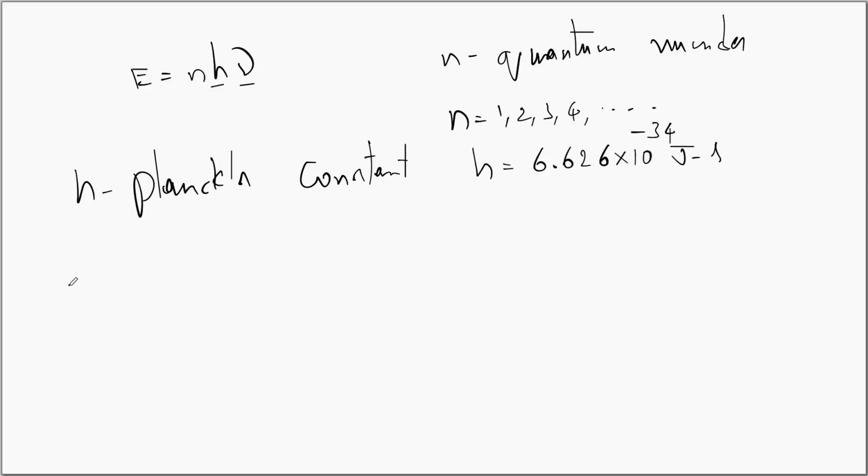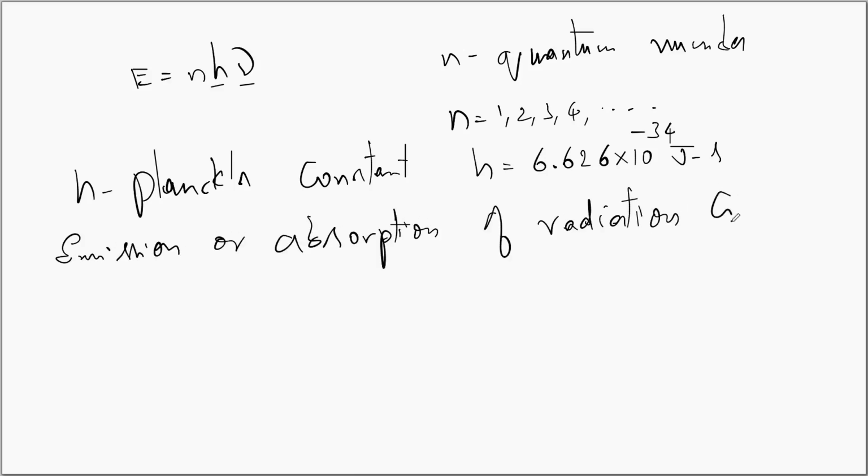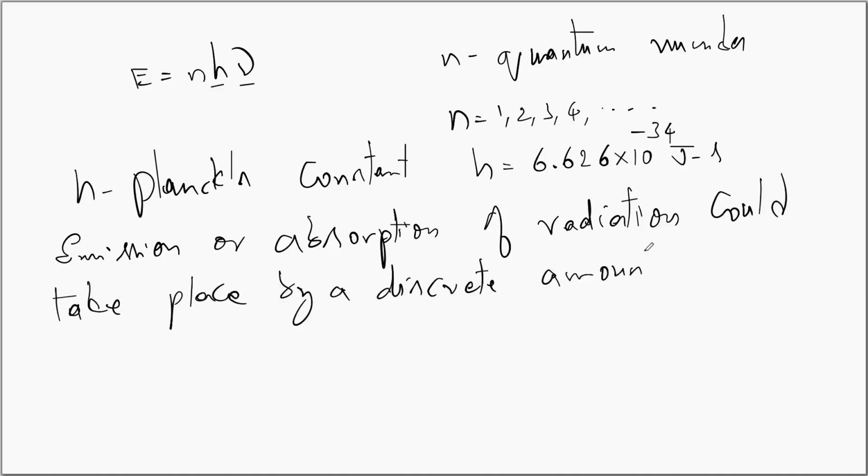So emission or absorption of radiation could take place by a discrete amount of energy h nu. Atomic oscillators can exist in discrete states of energies which start from 0, h nu, 2 h nu, 3 h nu, and so on.